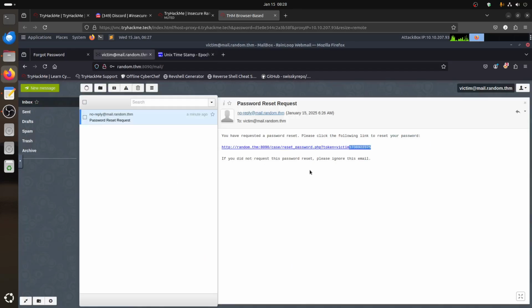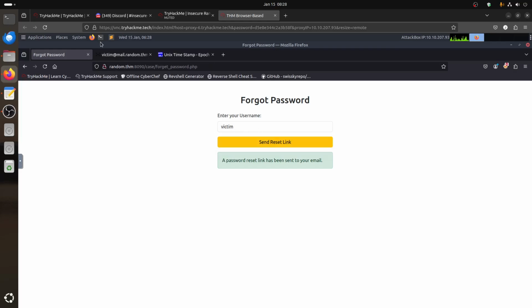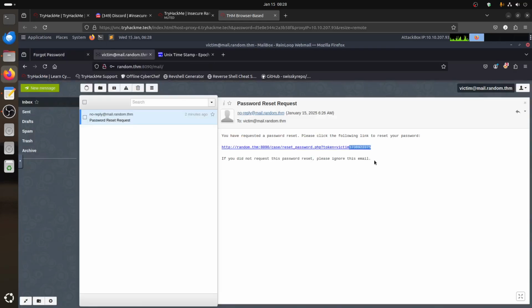So if I know the person's username, I can create a script and play with the time, like 10 seconds after, 20 seconds, 60 seconds, and check all of them to see which one works. This means the entropy is low.